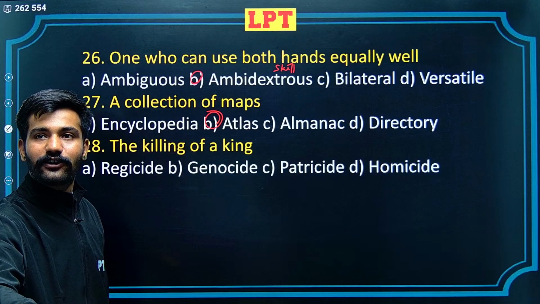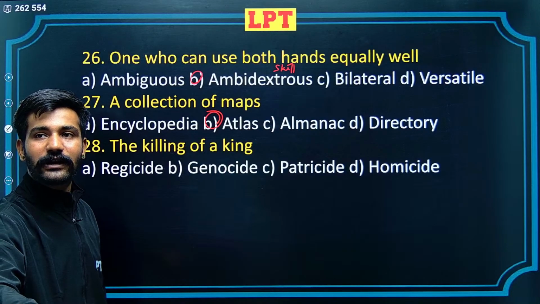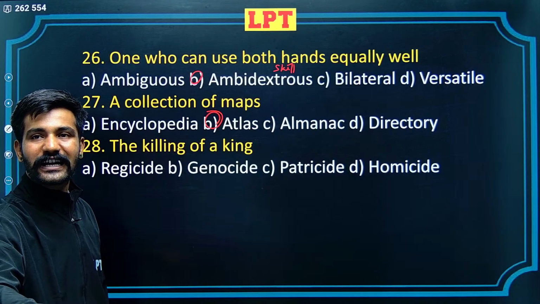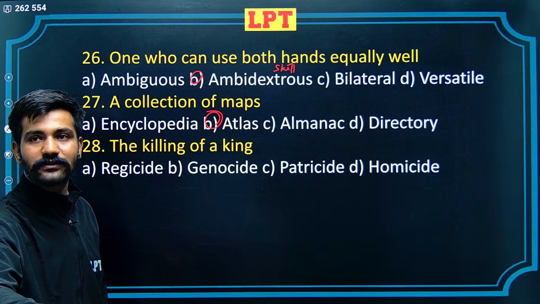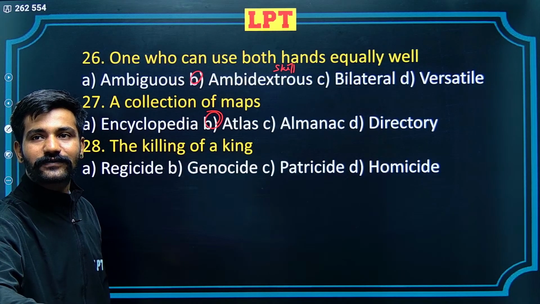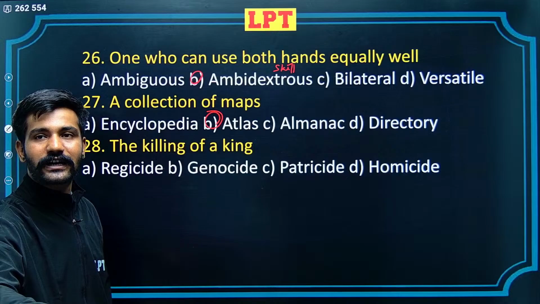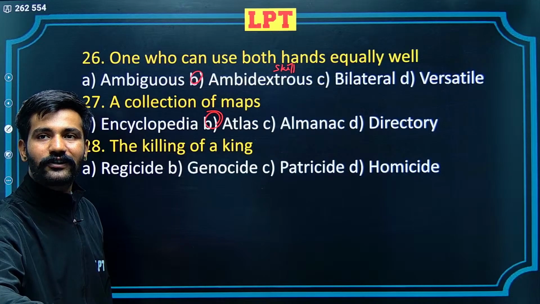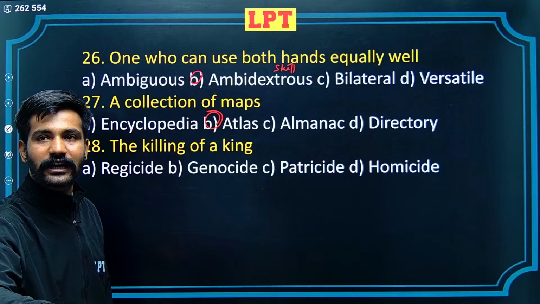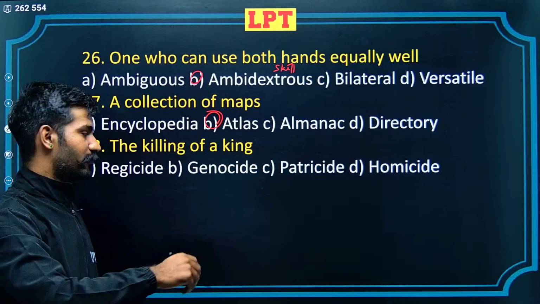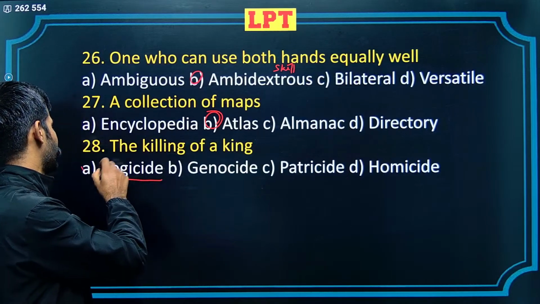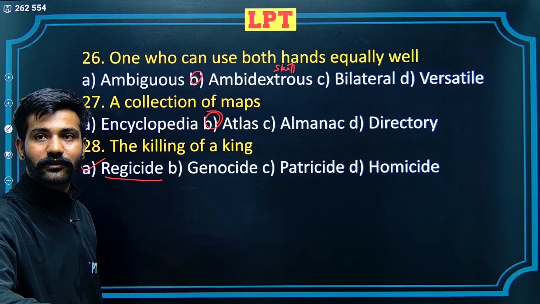Killing of a king: regicide, genocide, patricide, homicide. Homicide we've discussed, there was a question earlier as well. Homicide is killing another person. Patricide, killing one's father. B option, genocide, killing people of a particular race, of a particular type. A alternative, regicide. Regicide would mean killing of the king. That's the correct alternative.